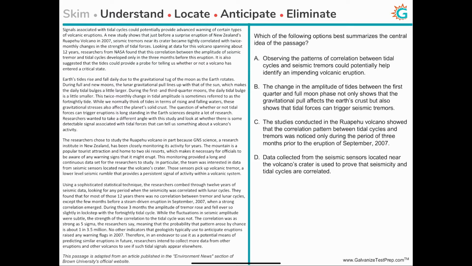Now let's begin with the main idea question. In a main idea question, they're trying to test whether you have understood what the passage is primarily concerned with. In other words, if you had to summarize the entire passage to a friend within 30 seconds, what would you say in those 30 seconds? That's what the main idea question is all about.